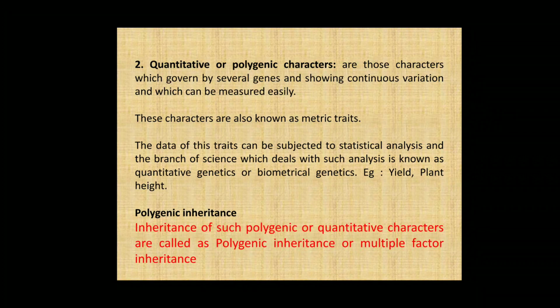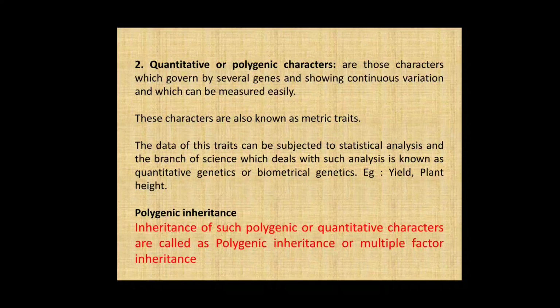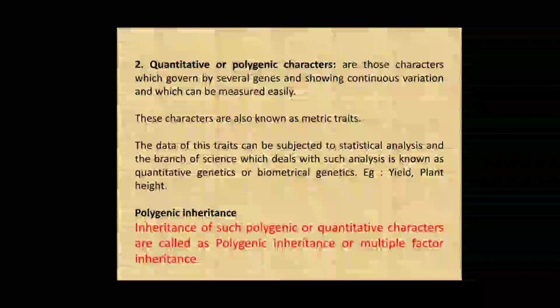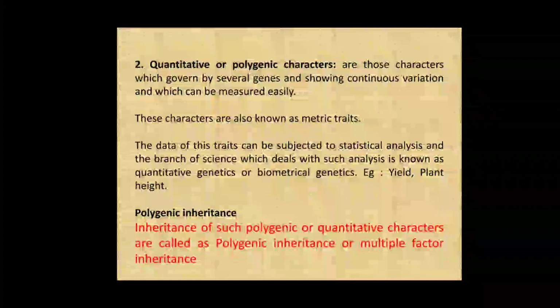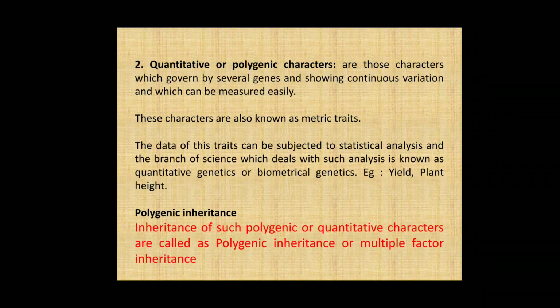The data of these quantitative traits can be subjected to statistical analysis, and the branch of science which deals with such analysis is known as quantitative genetics or biometrical genetics. For example, yield or plant height. So what is polygenic inheritance? The inheritance of such polygenic or quantitative characters is called polygenic inheritance or multiple factor inheritance.